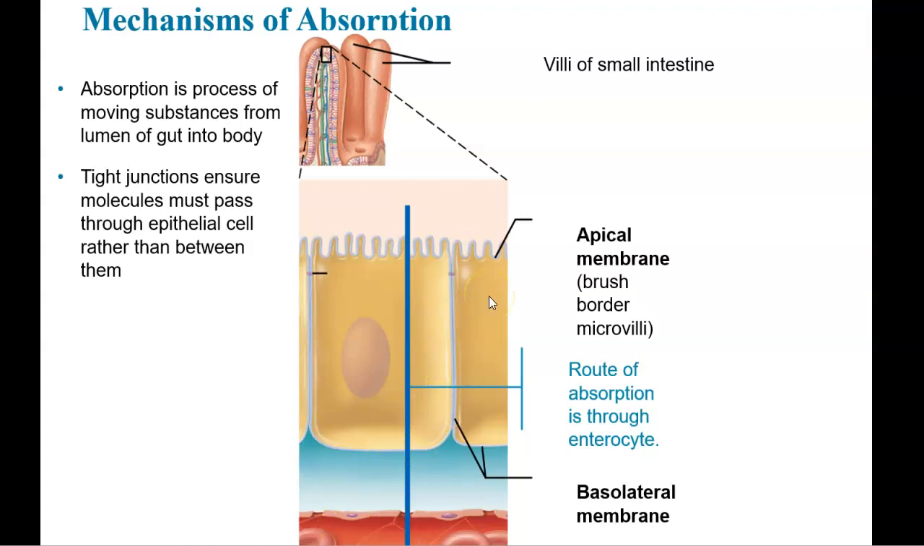There are also these tight junctions that ensure that the molecules pass through those epithelial cells rather than between them. So tight junctions are proteins or protein complexes that are found between cells, and they prevent the passage of water and solutes between those cells.